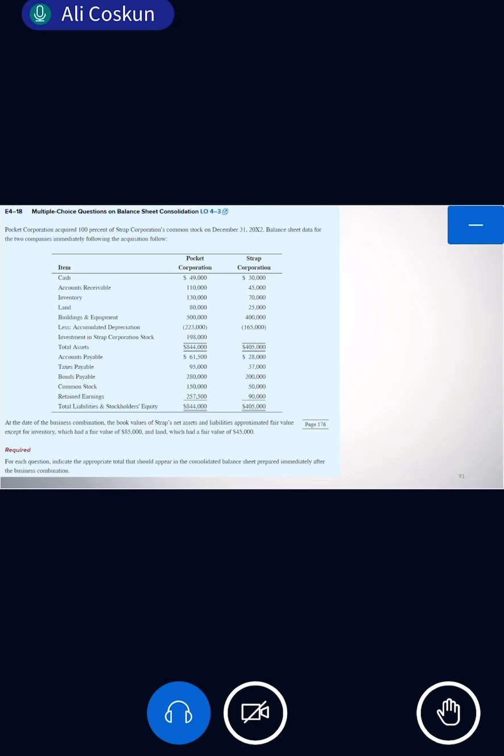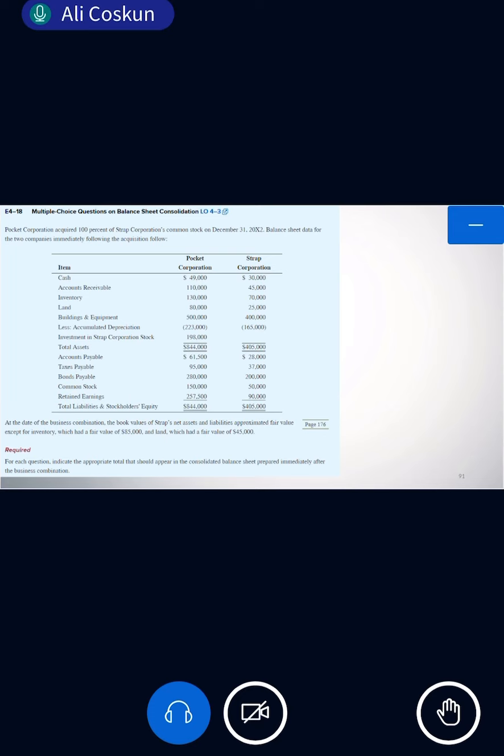And what about the building and equipment? 900. Actually, when we do the consolidation, we can eliminate this 165. So 900 minus 165, we can calculate like this. Because we are eliminating it, you know? So the total amount will be there.